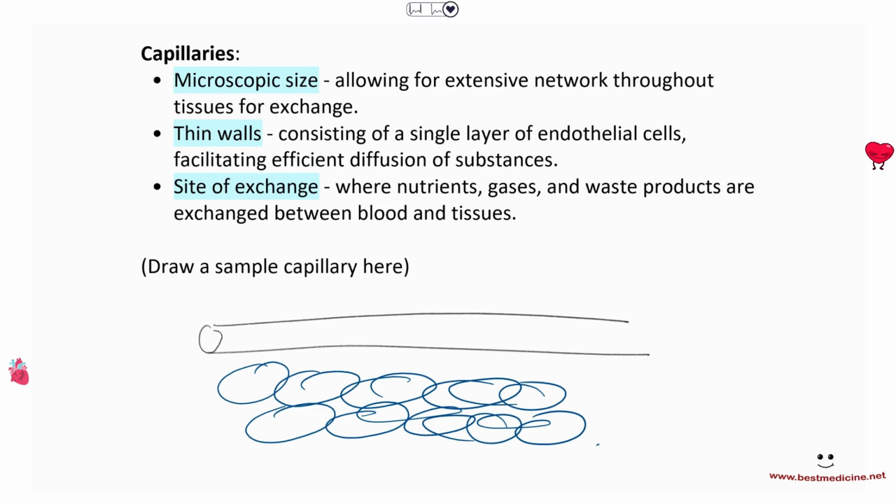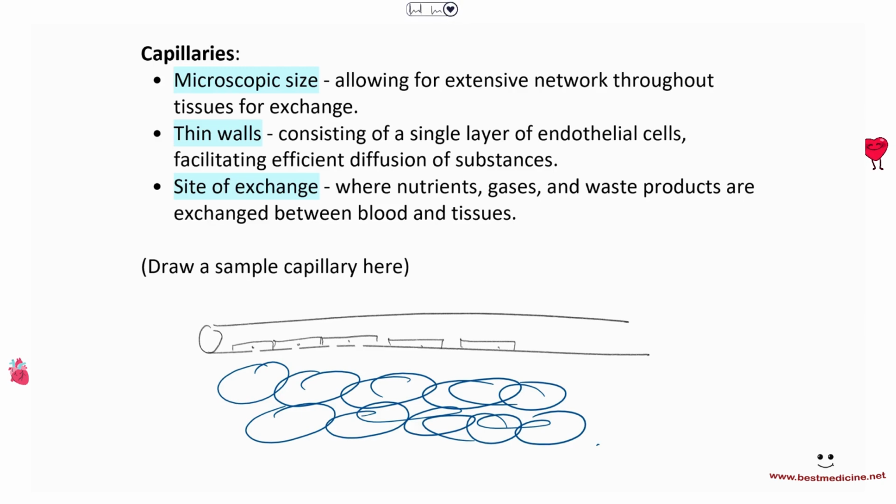One of them is that it's very, very small, and number two, sometimes got these narrow slits in it, and thirdly, its walls are very thin, right? Just one cell thick, very, very thin walls, and it has a very large surface area. So capillaries are completely adapted for exchange of substances, exchange of materials.